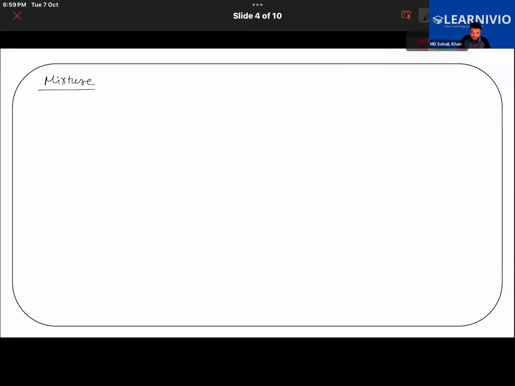For instance, air is a mixture of different gases. So what are the different gases present in air? Air has carbon dioxide in it. Then oxygen is also found in the air.